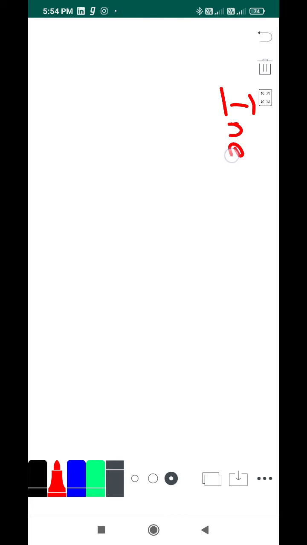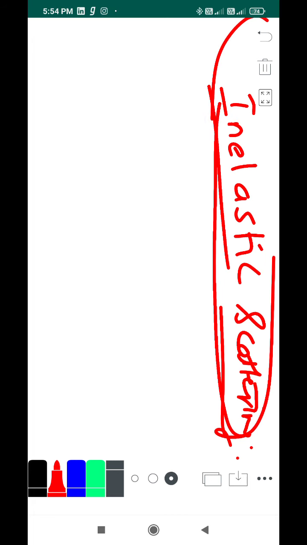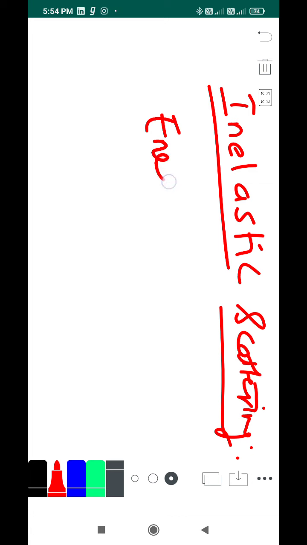There is one more topic called inelastic scattering. It's pretty obvious. If elastic scattering means the energy of the incident beam and the scattered beam are one and the same, in inelastic scattering the energy is different.